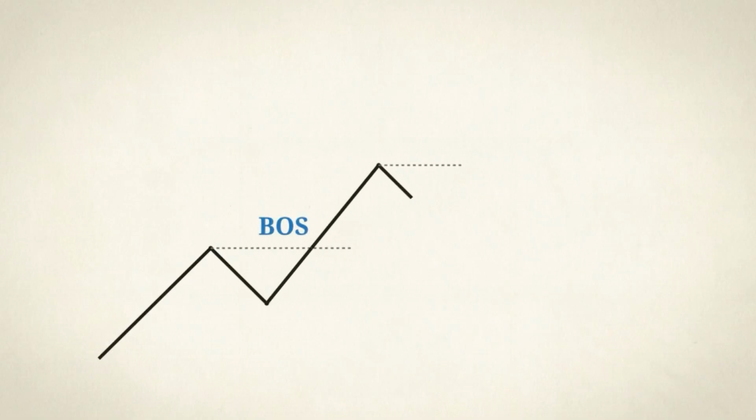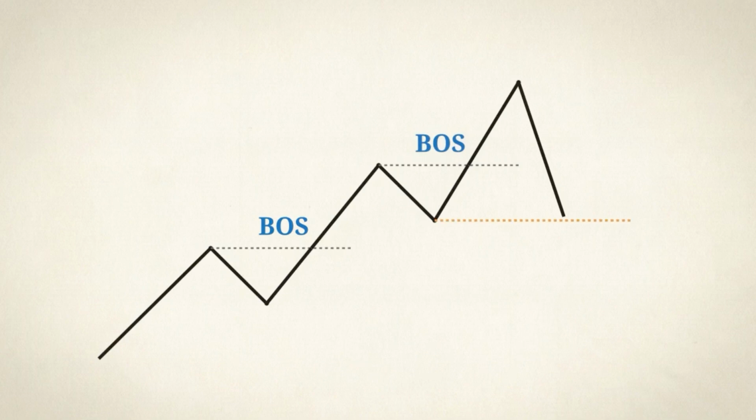Look at this upward trend. It's validated when price pushes past a previous peak, a break of structure or BOS. But when price plunges below the recent structural floor, the trend reverses. This is a change of character, or CHoCH.